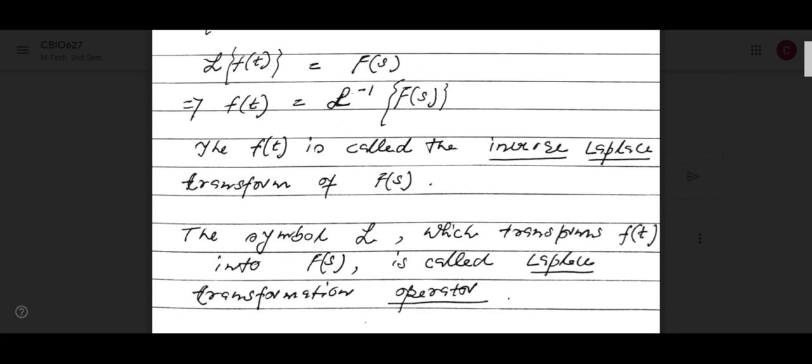Okay, so what we have to know is the formula L of f(t) equal to 0 to infinity e to the power minus st f(t) dt, which is basically a function of s. What is s? It is a parameter, it can be real or complex number. So then f(t) equal to L inverse of F(s).